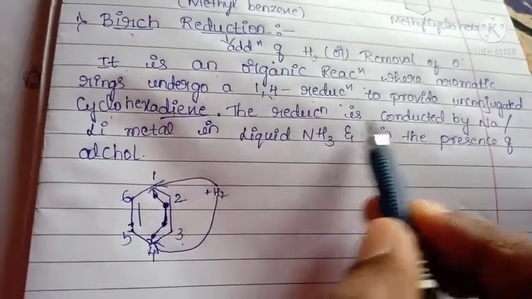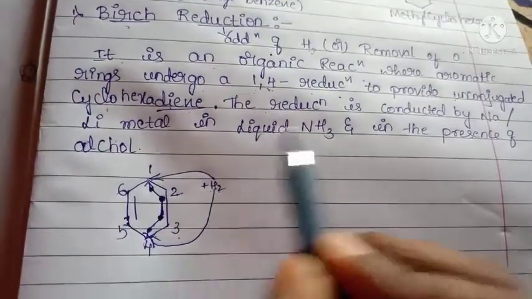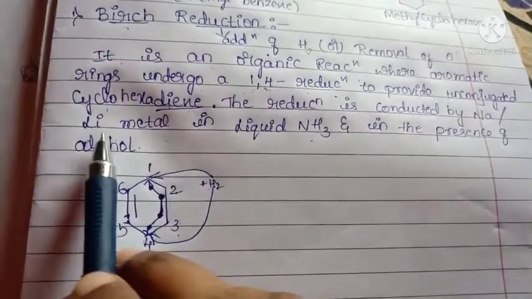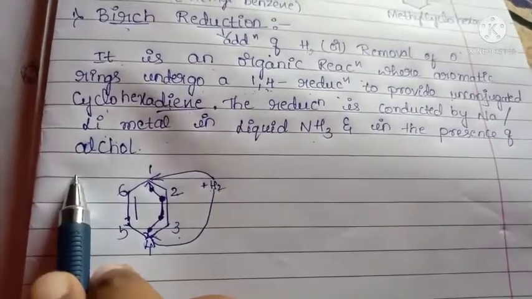So the reduction is conducted by sodium or lithium metal in liquid ammonia. Here sodium or lithium metal, this is the catalyst, and in the presence of alcohol.